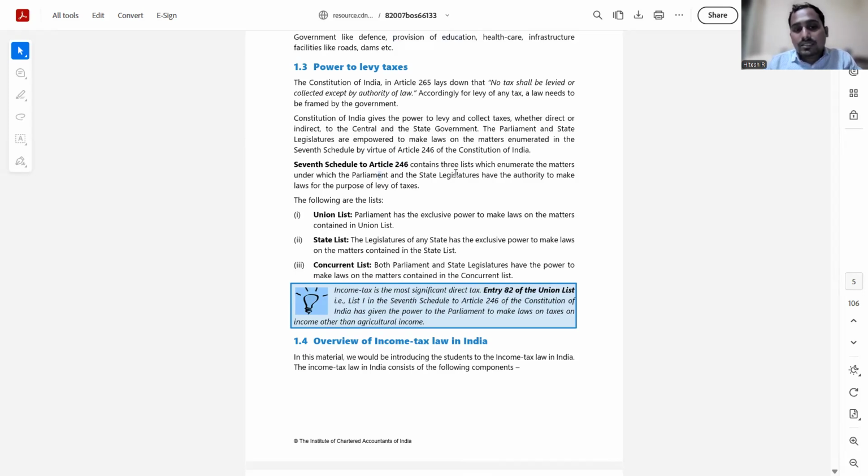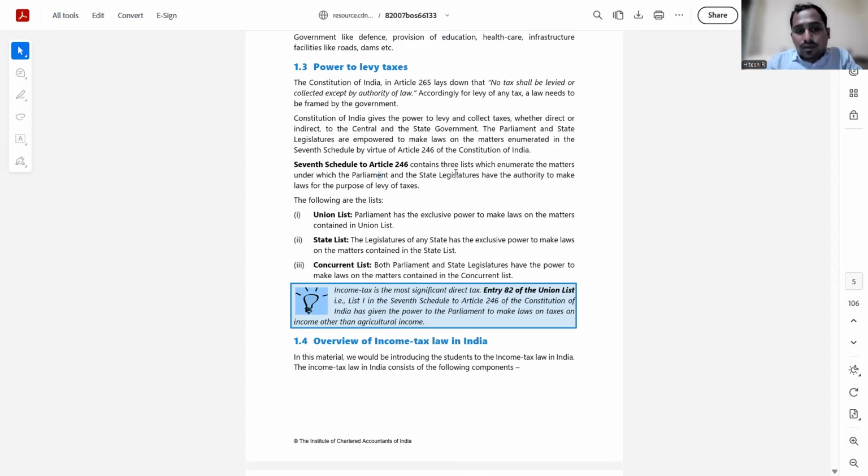And there are three lists: the Union List, the State List and the Concurrent List. The Union List is the subject matter of the central government, so only the Parliament has the exclusive power to make laws and regulate them. Secondly comes the State List, which contains the subjects on which only the respective state government has the power to make law, and nobody else can intervene. And the Concurrent List is where both the Parliament and the state legislatures have the power to make law and decide matters. But this is largely the framework. We don't need to go inside this.